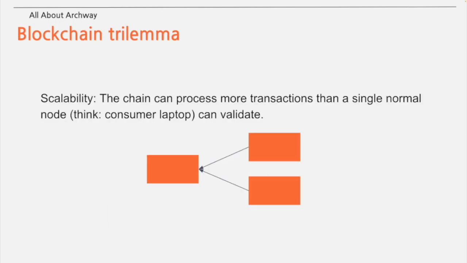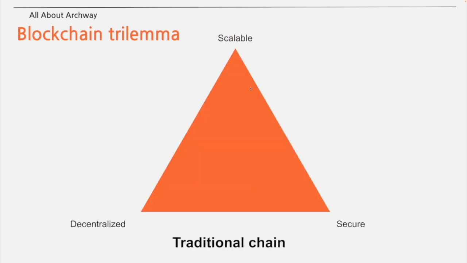One of the biggest benefits of using blockchain from a user perspective is scalability. Scalability means that a chain can process more transactions than a single normal node can validate. High scalability, therefore, means that the chain itself can handle more transactions, allowing users to use decentralized apps at a lower monetary and time cost.